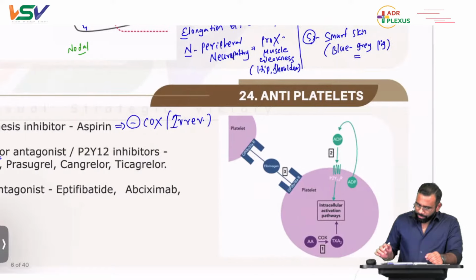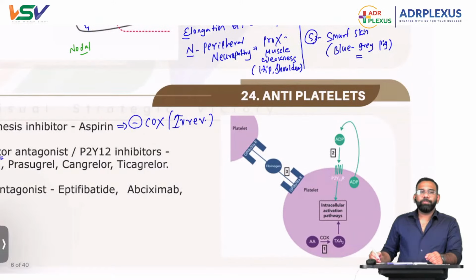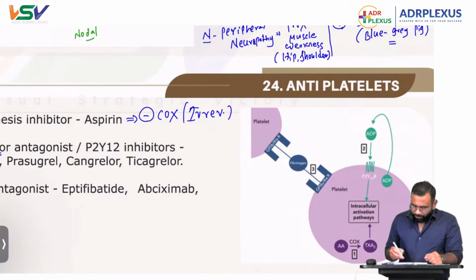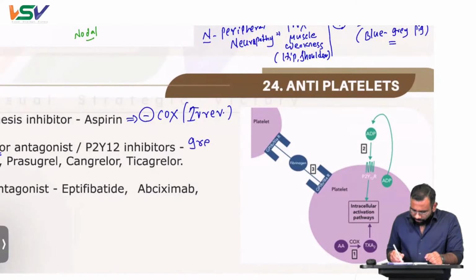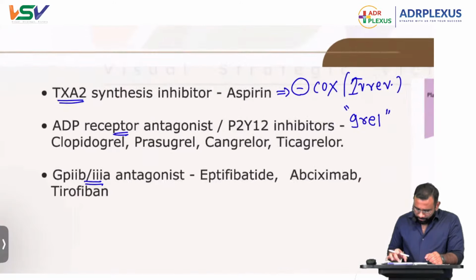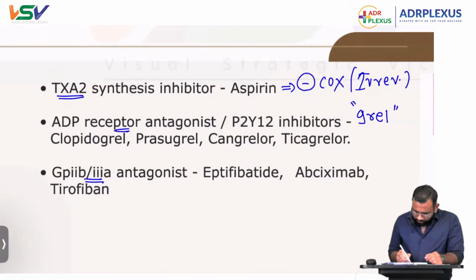Now come to ADP receptor antagonist or P2Y12 inhibitors. This also we have dealt with. These are the grel drugs, the drugs containing grel: clopidogrel, prasugrel, cangrelor, ticagrelor.